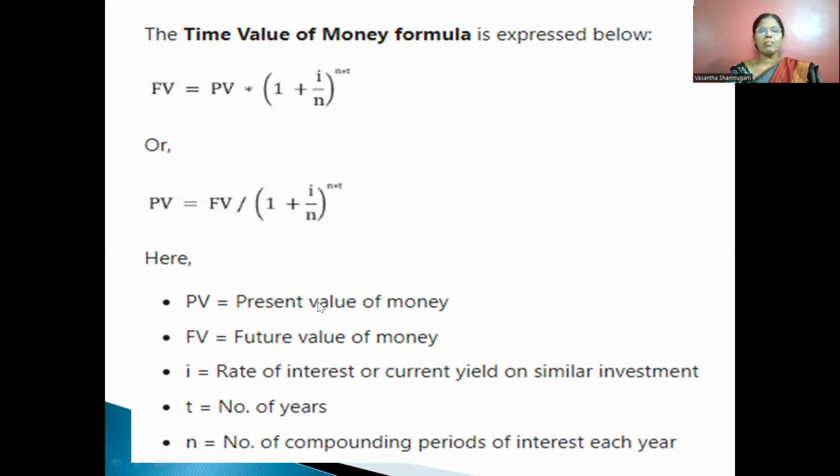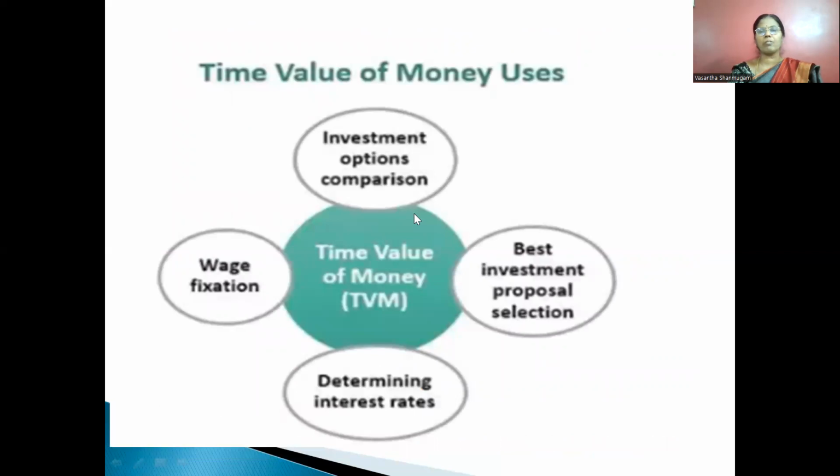See here, PV is the present value of money, FV is the future value of money, I is the rate of interest or current yield of a similar investment, T is the number of years, and N is the number of compounding periods of interest in a year. So this is the concept of present value and future value.